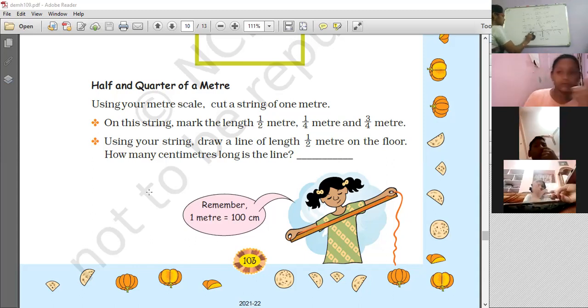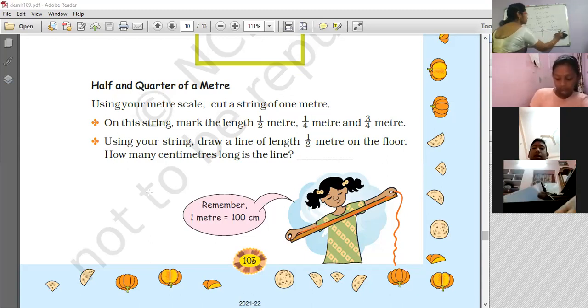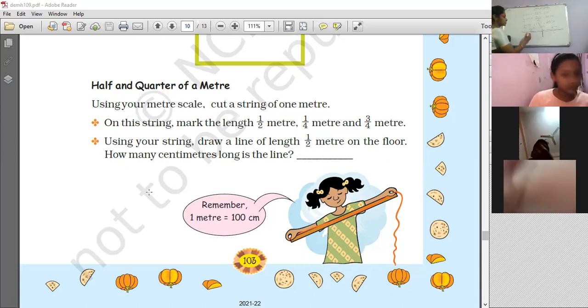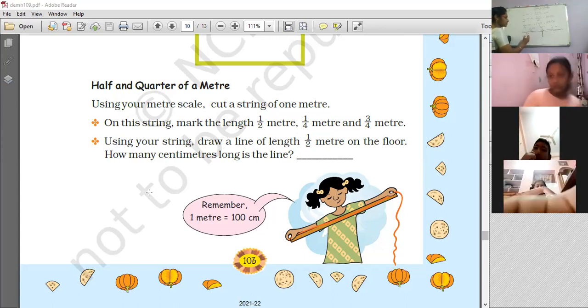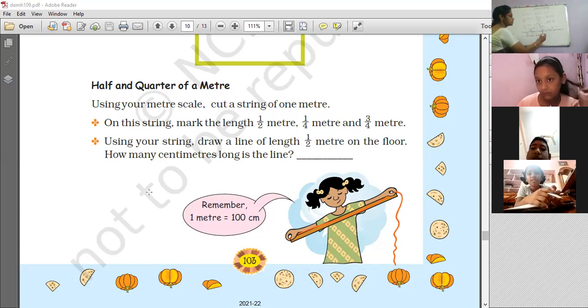Okay, now, seeing that, tell me, you said 1/4 meter. So what is it in centimeters? 50 centimeters, 50. Okay. So this is 25 centimeters, and this is 25 centimeters, and this is 25 centimeters, and this is 25 centimeters.